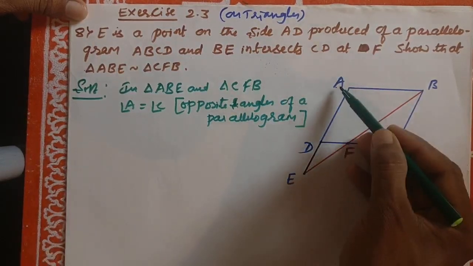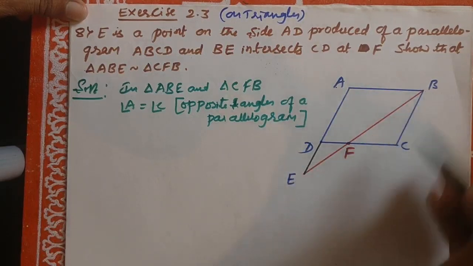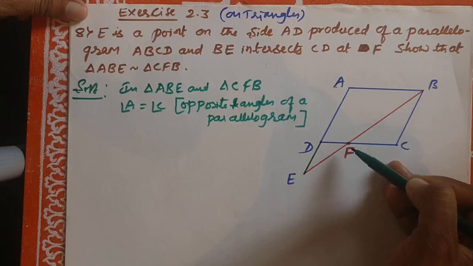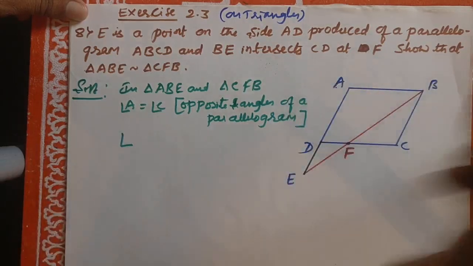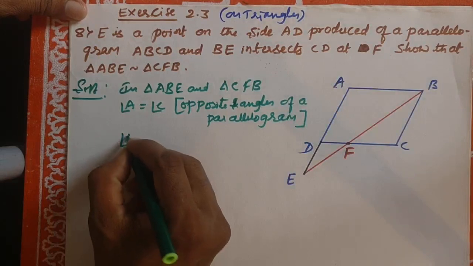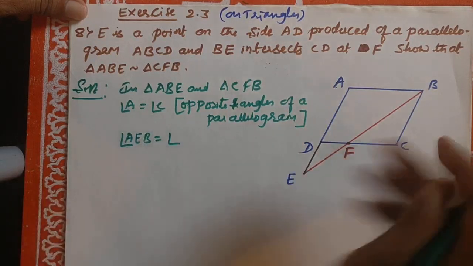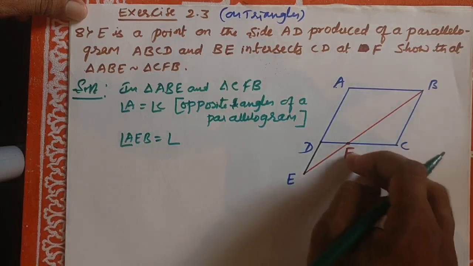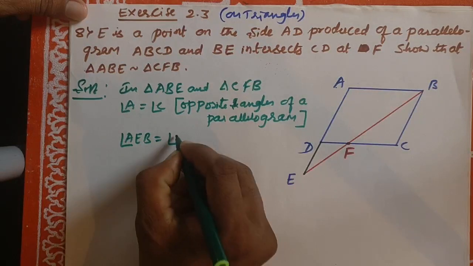See here, angle AEB is equal to angle CBF. Correct? Angle AEB is equal to angle CBF, sorry, not CFB.